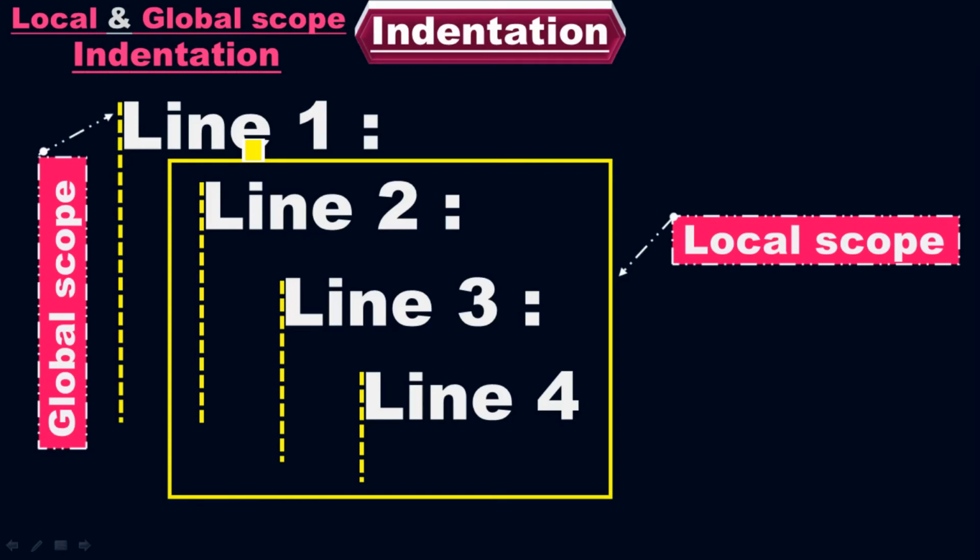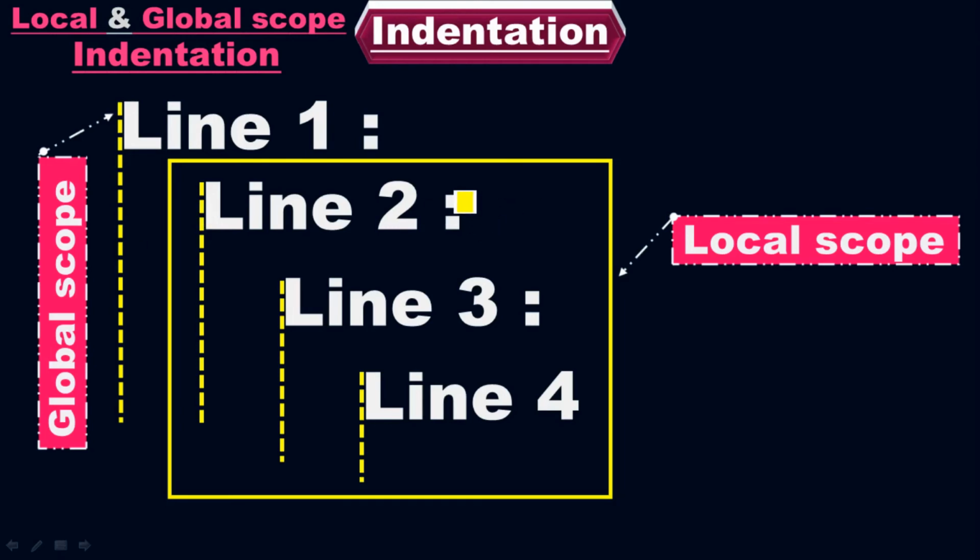Look here, we have 4 lines of code. The first line of code, the second line, the third line, and the fourth line of code. After the first line of code, I have colons. When you press the enter button after the colons, your new line will start from here, not from here. Automatically it will start from here. You have to write from here, not from here.